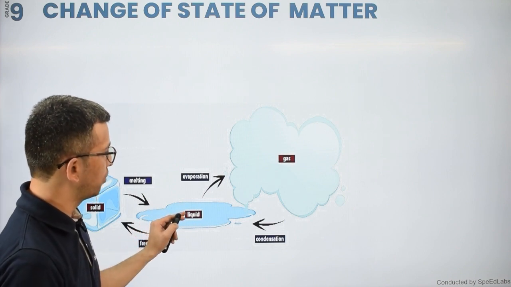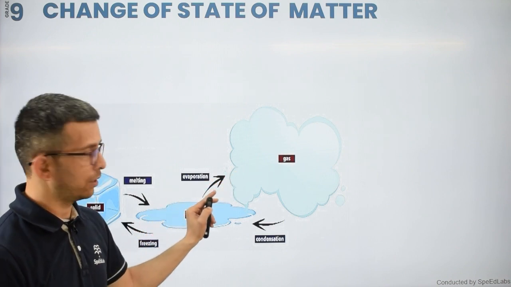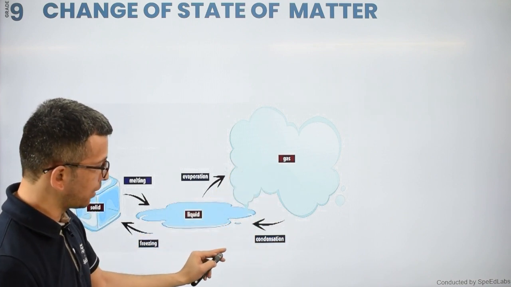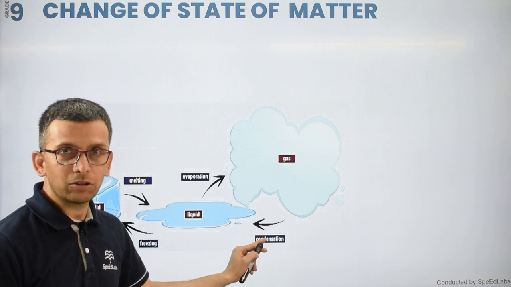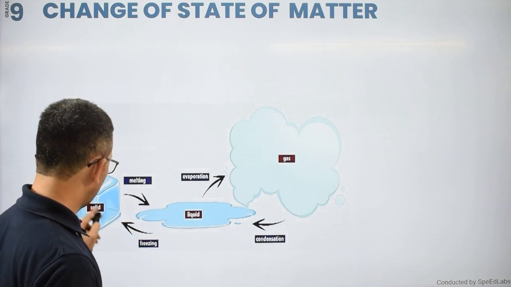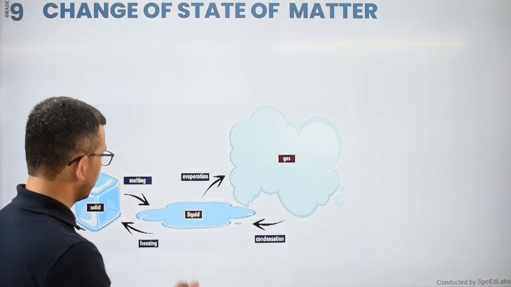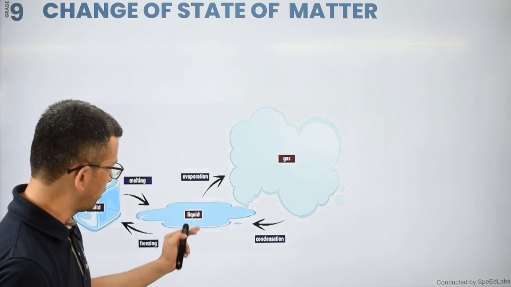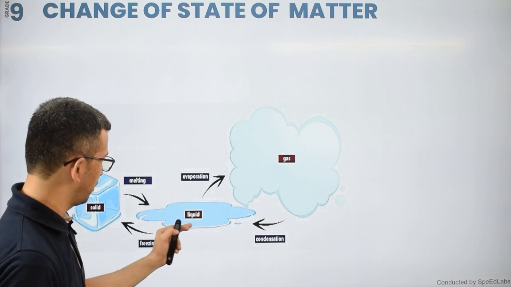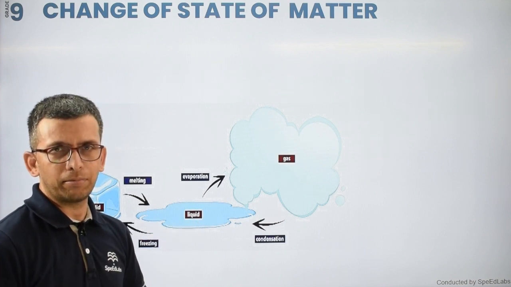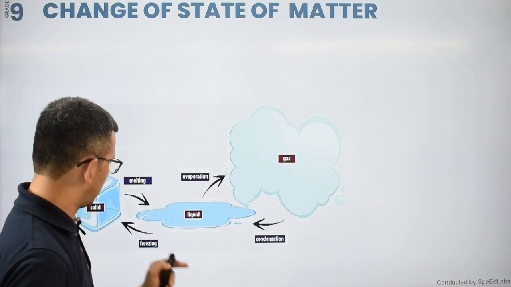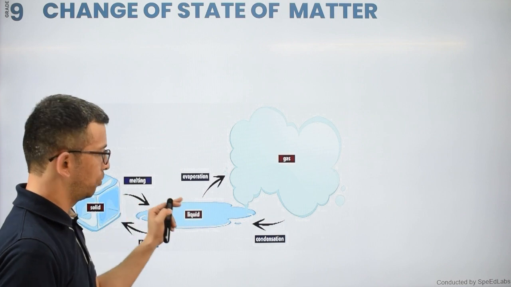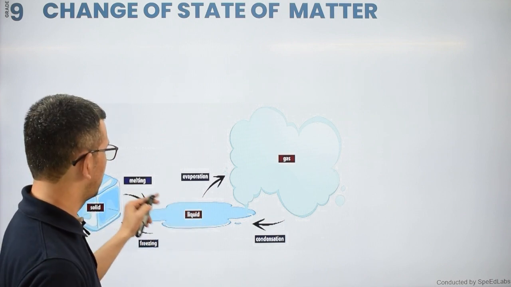Liquid can be converted into gas by the evaporation process, and this gas can again convert back to the liquid by the condensation process here. And freezing, what is freezing? When liquid again converts into solid. If I have this liquid water with me, and I keep it in a deep freezer, I will get my ice once again. So this is called freezing.